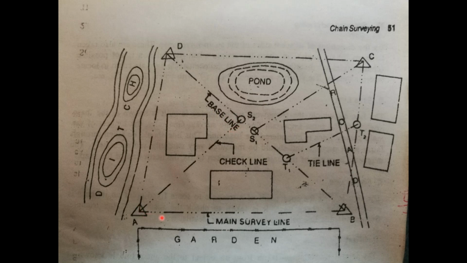Similarly, the line joining two main stations is known as a main survey line. The circles you can see denoted by S1, S2, T1 and T2 are the subsidiary or tie stations, which are substations of the main station. The line joining two tie stations is termed the tie line.